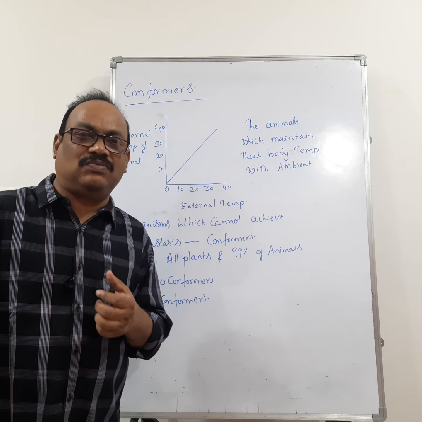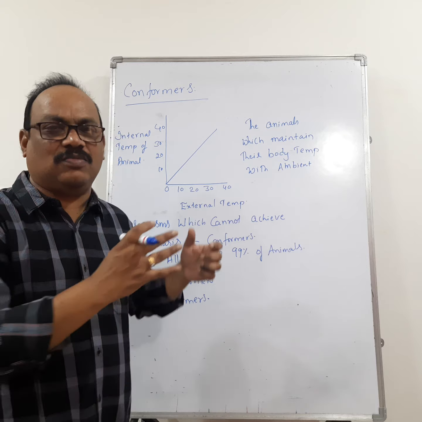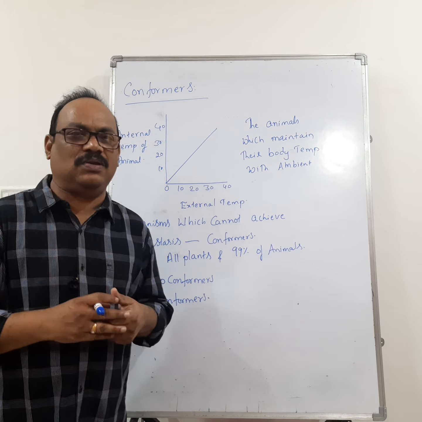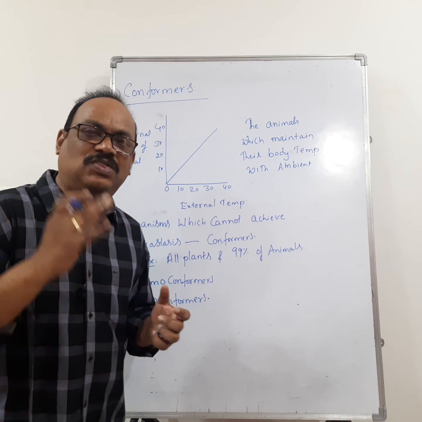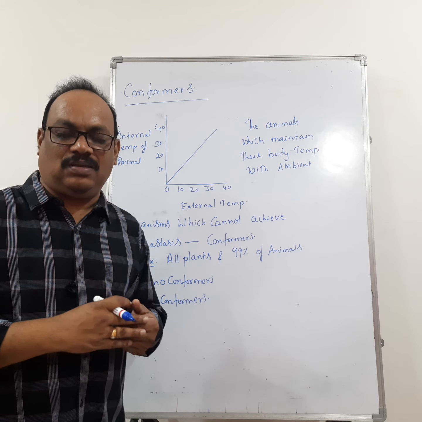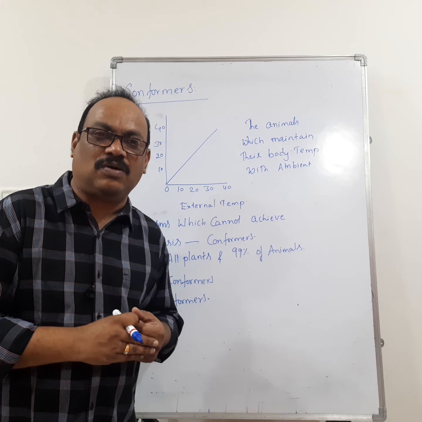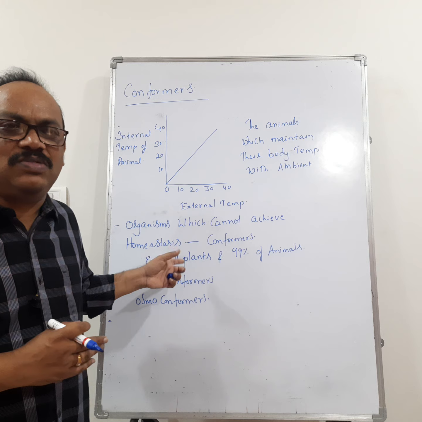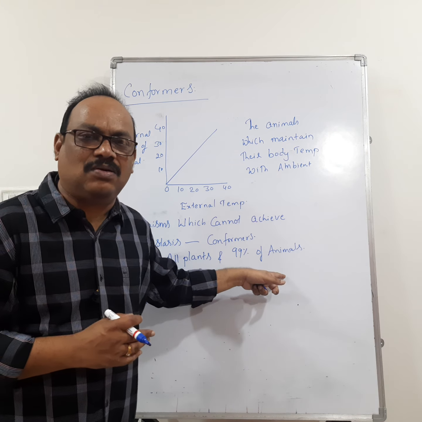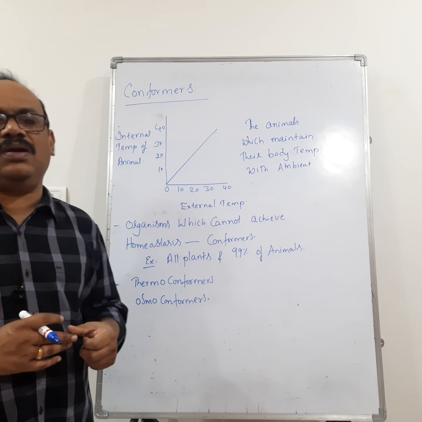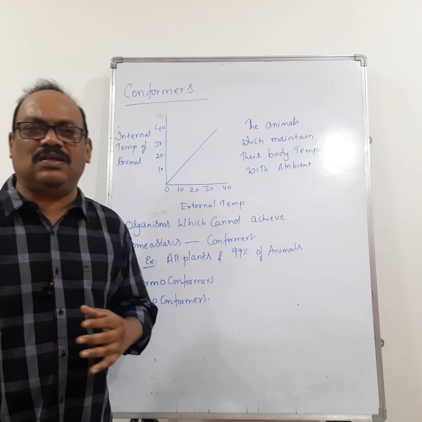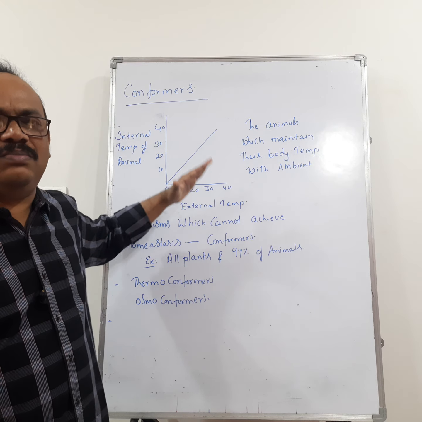Similarly, if the concentration of the surrounding environment decreases, then the osmotic concentration of the body fluids also decreases. So a simple example is that one. So these organisms cannot maintain a constant osmotic concentration. The organisms which maintain the osmotic concentration with the ambient concentration of the surrounding environment are called osmoconformers.